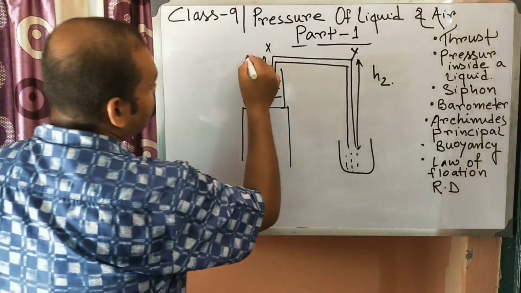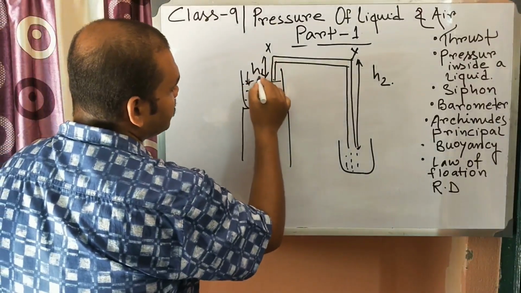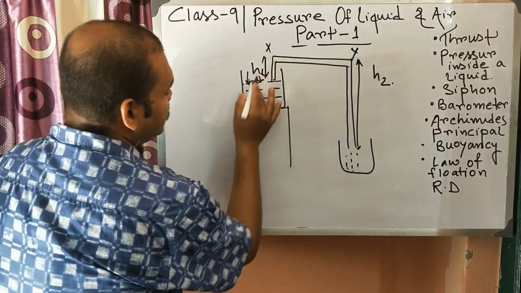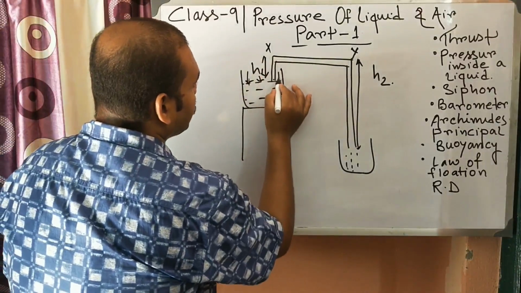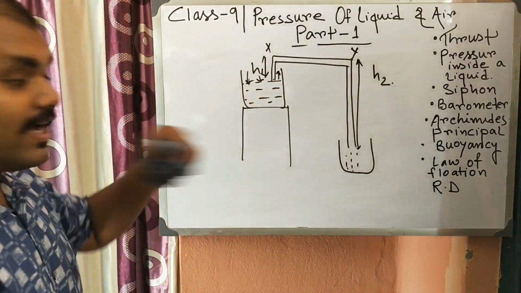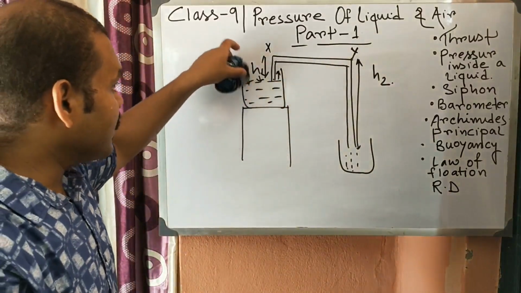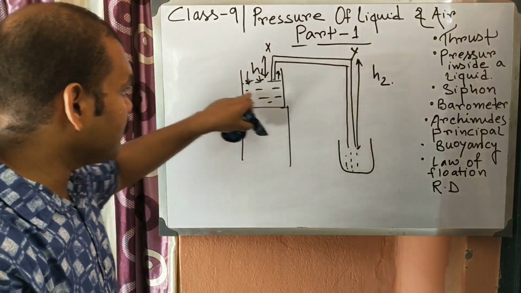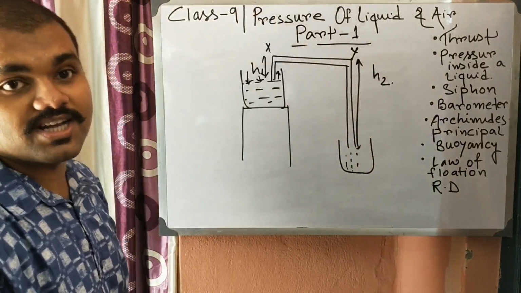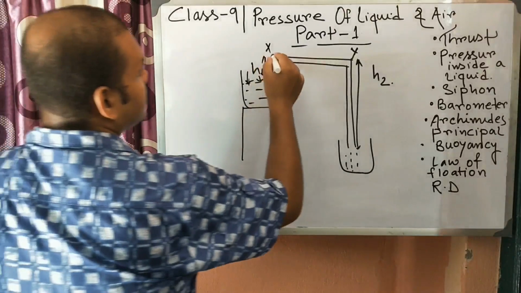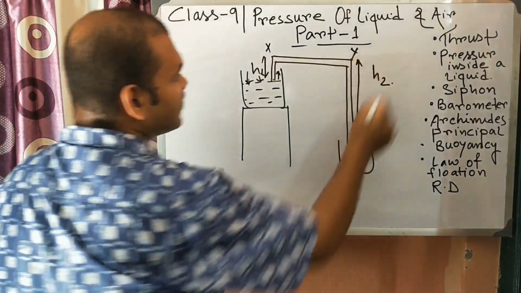So air gives pressure over this surface, and due to this there is an upward pressure by the air. Okay, so air gives a pressure to the liquid surface, and that's why an upward pressure is created. So suppose these two levels are the same.